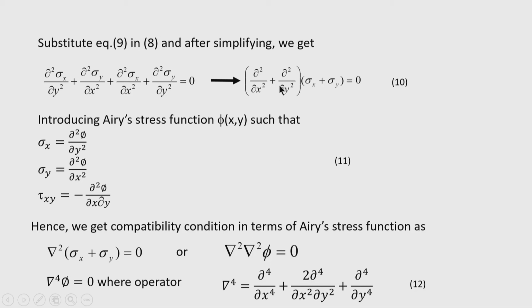So, this equation can be written as ∇²(∇²φ) = 0. This is again an equation of biharmonic nature, a homogeneous equation, very popular in plane elasticity problems, where the operator ∇⁴ is expressed as ∂⁴/∂x⁴ + 2∂⁴/∂x²∂y² + ∂⁴/∂y⁴.